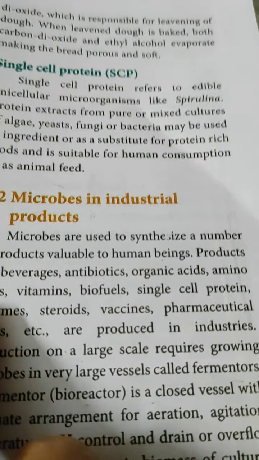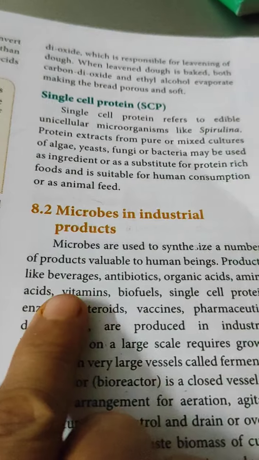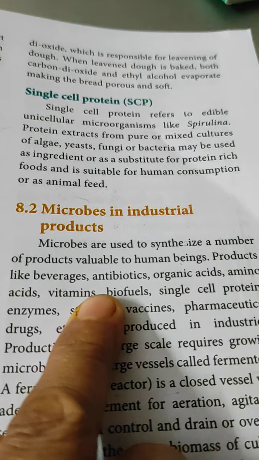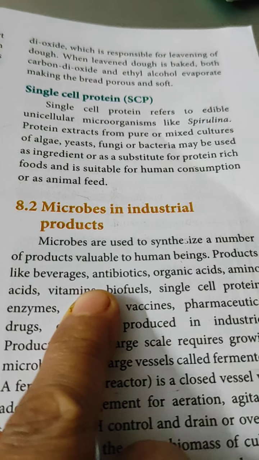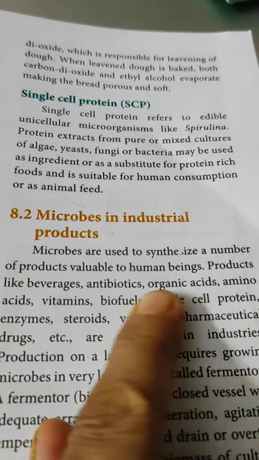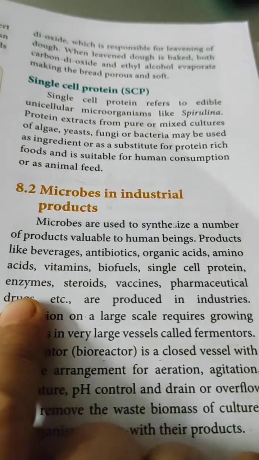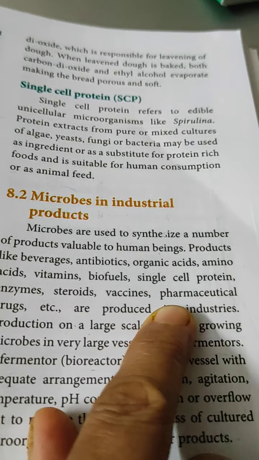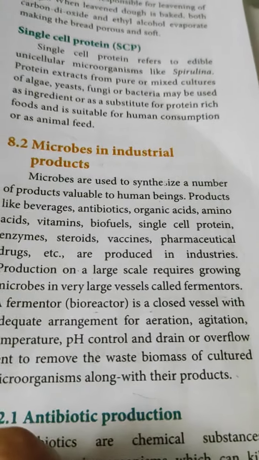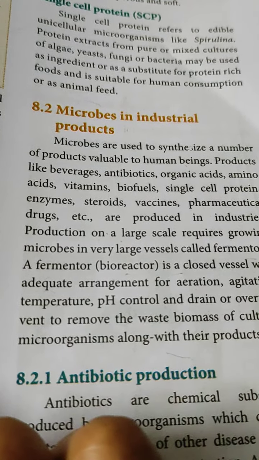Now, microbes in industrial products. Microbes are used to synthesize a number of products valuable to human beings. What are the products we are getting from microorganisms? Beverages, antibiotics, organic acids, amino acids, vitamins, biofuels, single-cell protein, enzymes, steroids, vaccines, pharmaceutical drugs, etc. are produced in industries. Production on a large scale requires growing microbes in a large vessel.